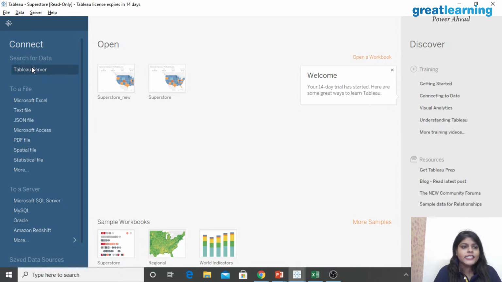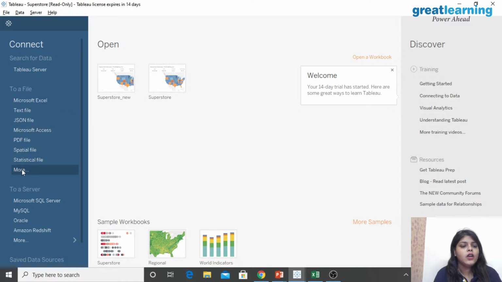Start working on it. Now what we are going to do, right? We are going to talk about Tableau Server. We have talked about that. Then we have Microsoft Excel. What are the ways you can actually import your data to Tableau, right? I'm going to show that. Then you have Microsoft Excel, text file, JSON file.